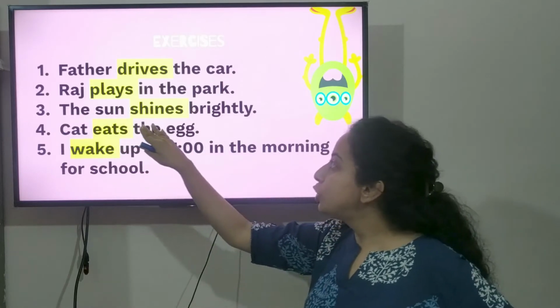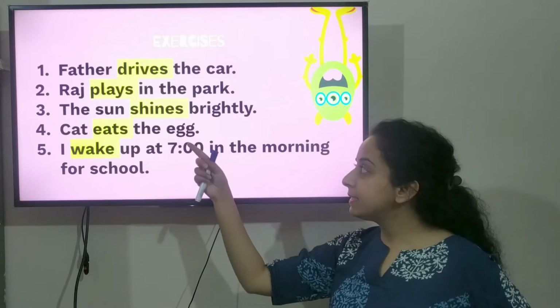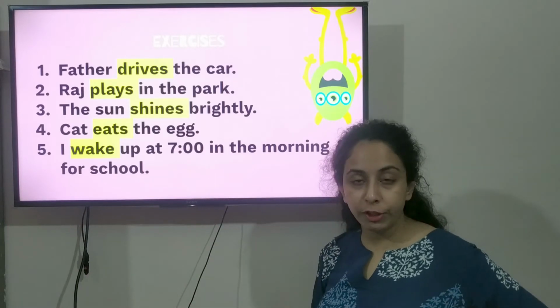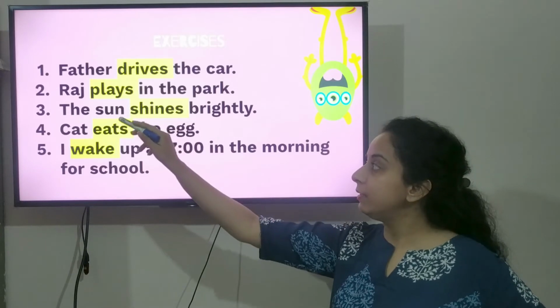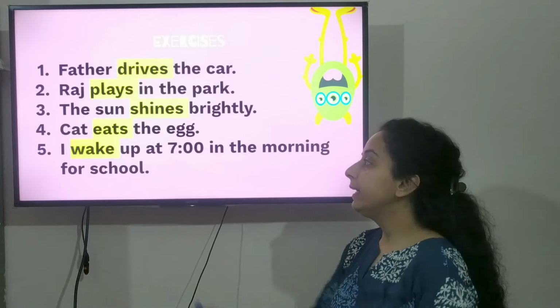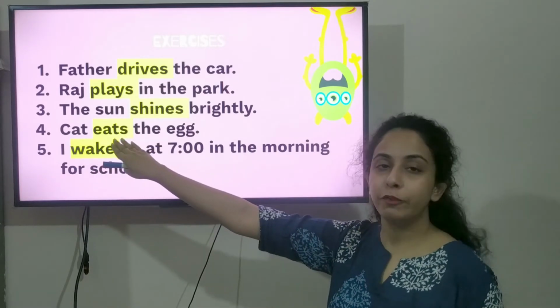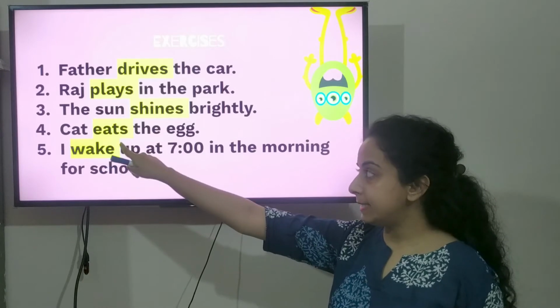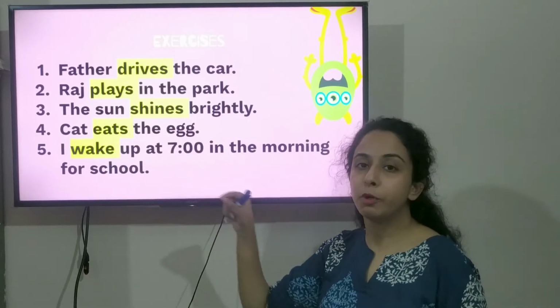The sun shines brightly. Okay, and shine is the verb, the doing verb. Why? Because this is telling us what sun is doing. Sun is shining. Cat eats the egg. Eats is the verb because it is telling us what action cat is performing.